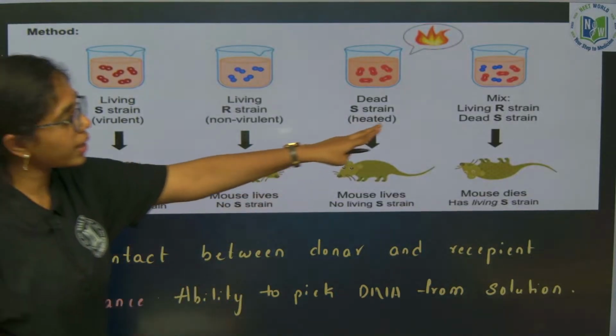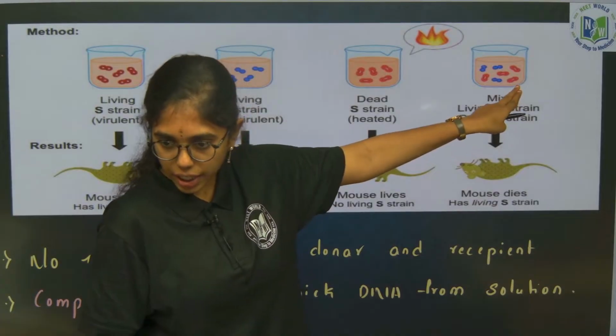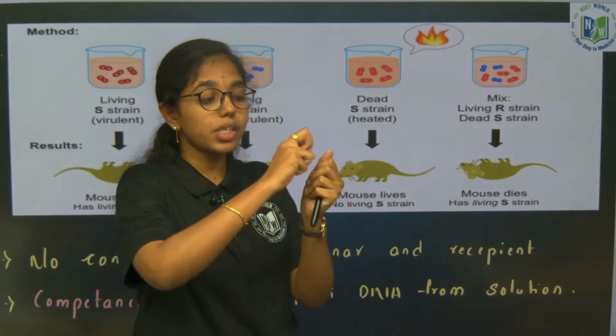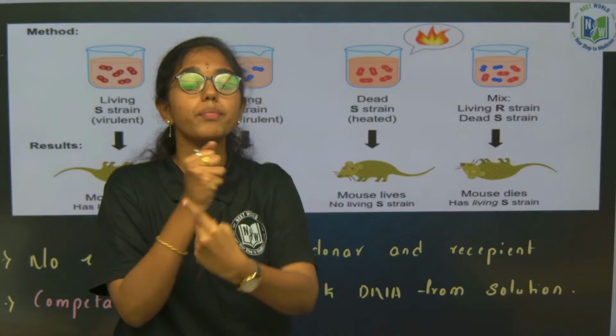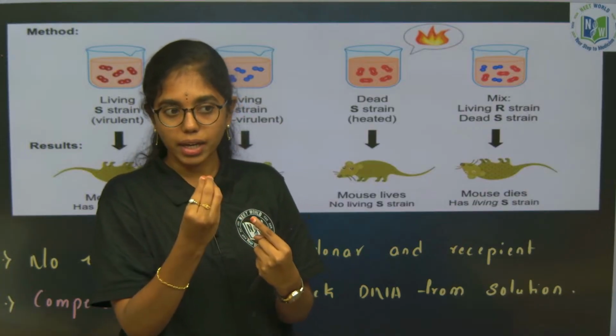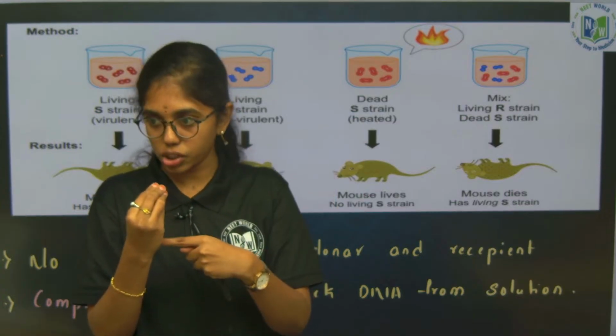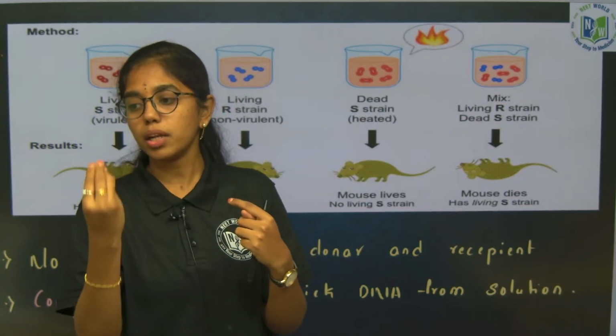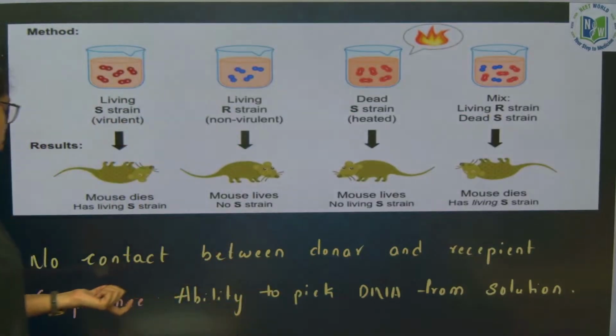Here there is no contact between donor and recipient. Is there any contact? No. But the genetic material is exchanged from the environment of the bacteria. That is called transformation.